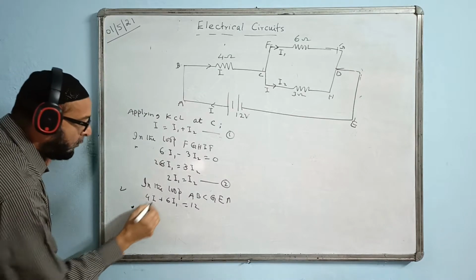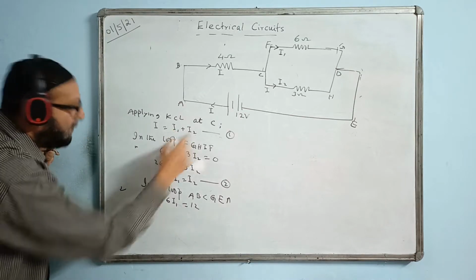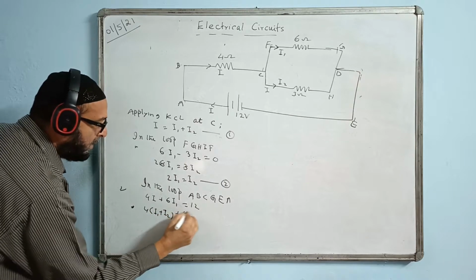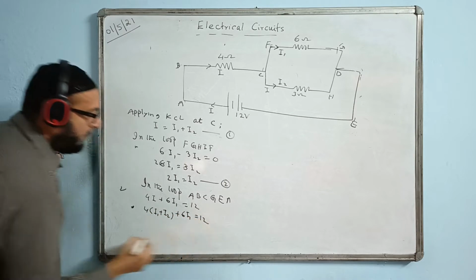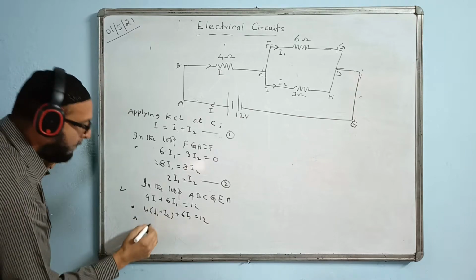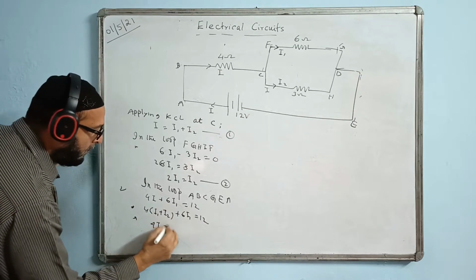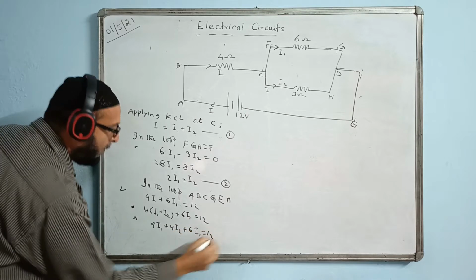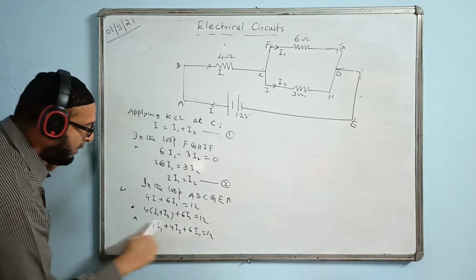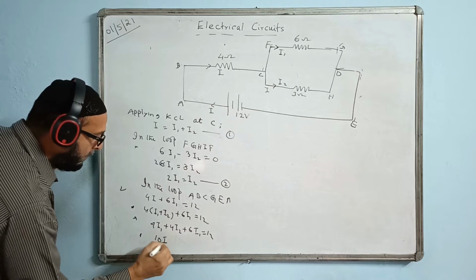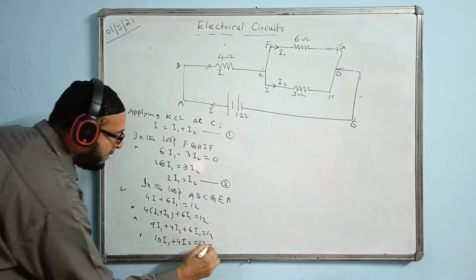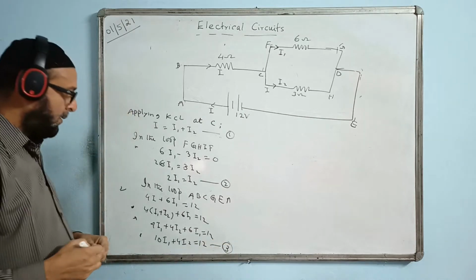What I will do, right? 4 I value I will put here, I1 plus I2, plus 6I1 is equal to 12. Open bracket, you get 4I1 plus 4I2 plus 6I1 is equal to 12. 6 plus 4 becoming 10I1. 10I1 plus 4I2 is equal to 12. This is equation number 3.